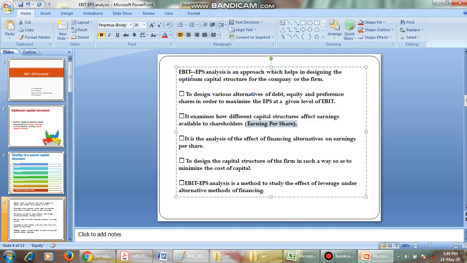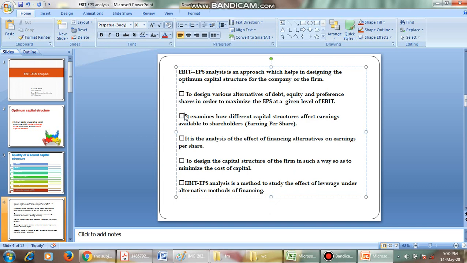This EBIT EPS analysis will estimate how it will affect the EPS, that is, how different capital structures, debt and equity, debt and preference, equity and preference, will do so. There are different types of capital structures.